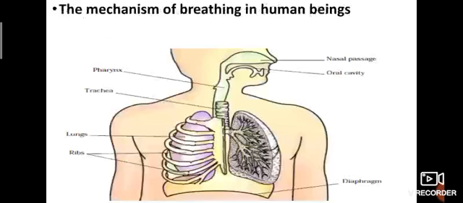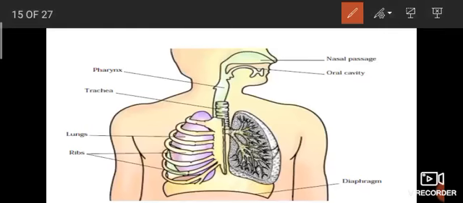The mechanism of breathing in human beings, we already discussed that. What are the parts that participate in respiration? This is the nasal passage, the oral cavity. Next, pharynx, trachea, lungs, and also our ribs. How many pairs of ribs do we have? 12 pairs of ribs.